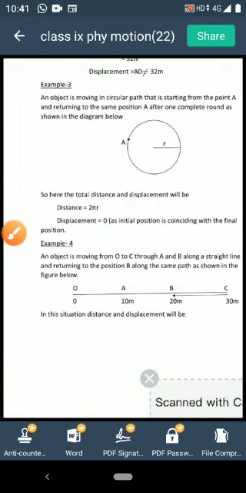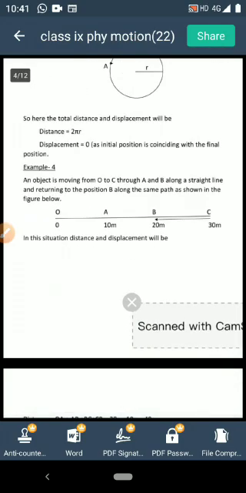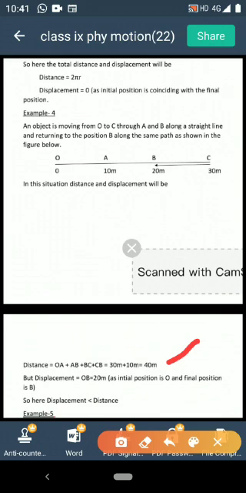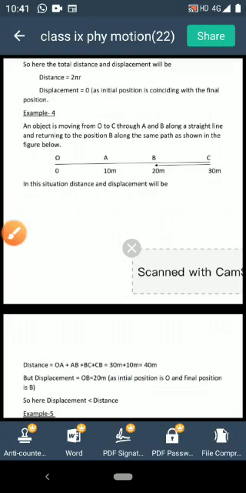Come to the next example. Object is moving along a straight path from O to C and again returning along the same path till B. What is the total distance? Total distance is equal to OC plus BC, that is 40 meter. But what about displacement? Displacement is the distance between the initial point, that is O, and the final point, that is B. Clear? That is equal to 20 meter. So you see distance and displacement are different, and displacement is less than distance.